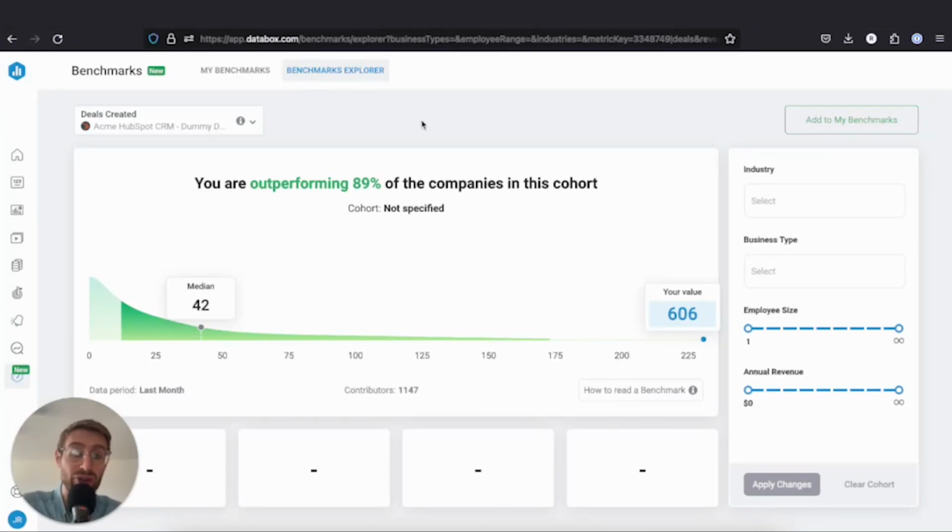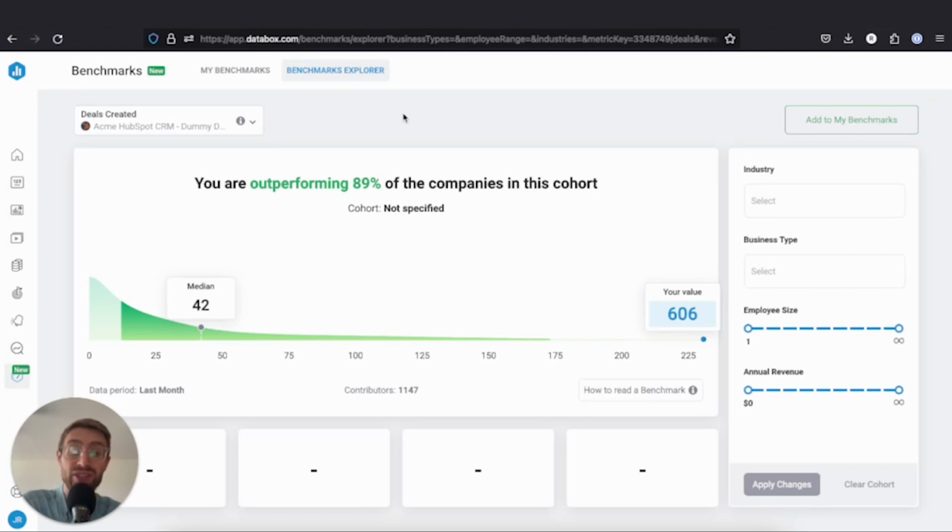And one final value you can use benchmarks for is setting more realistic goals. So besides being able to quickly identify where you're behind the curve, and maybe there's low hanging fruit and some quick opportunities to improve, you can also use it to set goals and say, what are some growth goals that are realistic but achievable? And you can base those off of what the top quartile, or the top 25% of companies like yours are doing. So maybe you have traffic goals and you want to know what's realistic or what you could aspire to, and you can base it around some benchmark data.